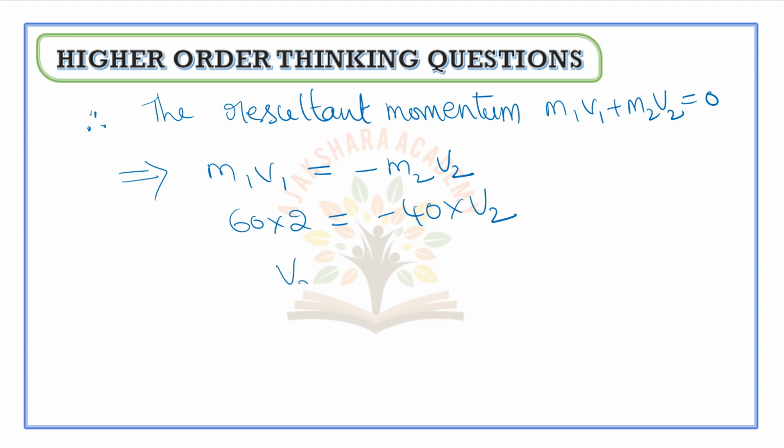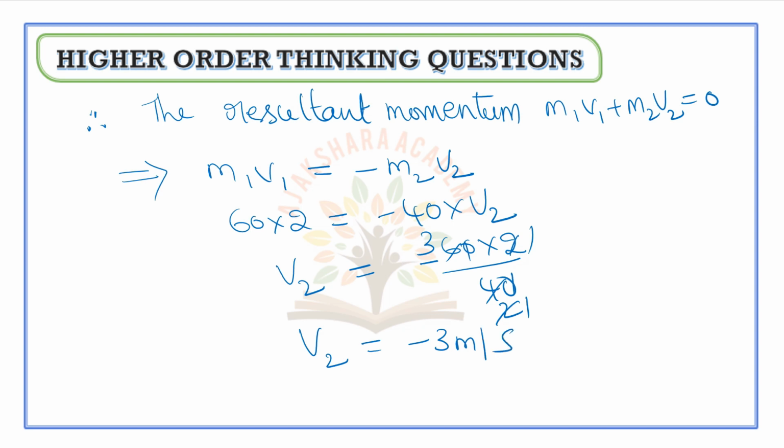So v2 is equal to 60 into 2 by 40 with a minus sign. Zeros cancel, 2 ones are 2, 2 twos are 4, 2 threes are 6. So v2 is equal to minus 3 meters per second.